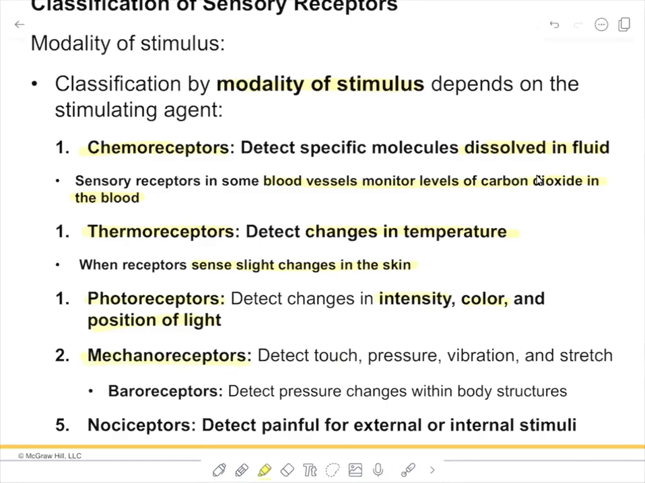Mechanoreceptors would detect touch, pressure, vibration, and stretch. One example of these would be a baroreceptor, and there are baroreceptors in blood vessels as well. So there's a lot of varying descriptions for receptors. The modality of the stimulus, the location of the stimulus. In the case of a baroreceptor, they're found in places like the aortic arch, and they detect pressure changes within the body structure. Then finally, there's a nociceptor, which is a pain receptor. So it detects painful stimuli, both external or internal.